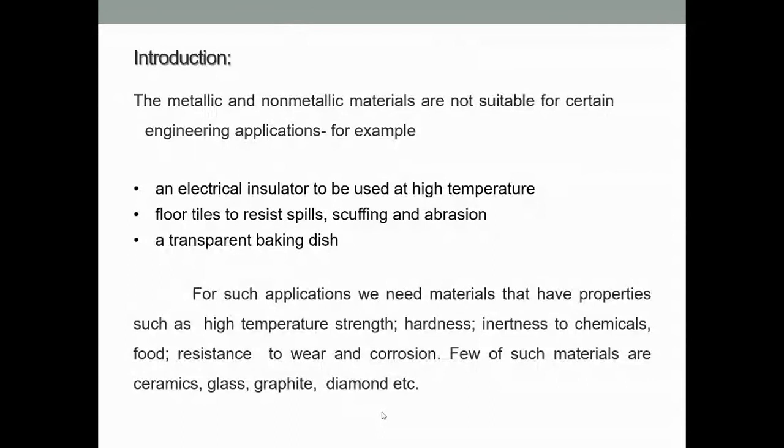Now I think you got a fair idea about various applications or various products of ceramics that are used. For such applications we need materials that have properties such as high temperature strength, hardness, inertness to chemicals, food, resistance to wear and corrosion. Few of such materials are ceramic, glass, graphite, diamond.